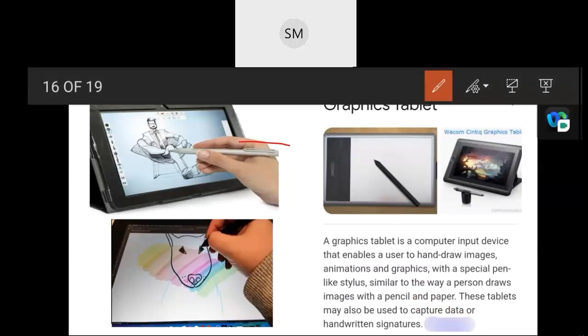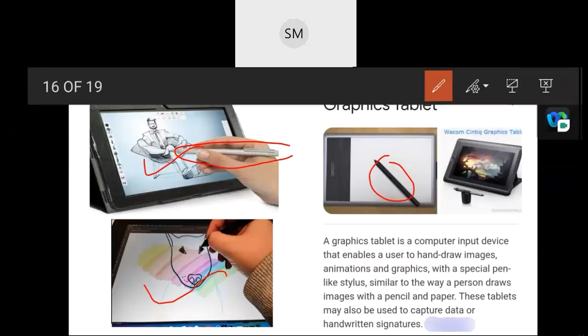See that one, stylus pen. By using that, they used to hand draw images as well as animations and graphics with a special pen like a stylus. Can you see this part? Yes. Similar to the way a person draws images with a pencil and paper, they can use it here, the same manner.